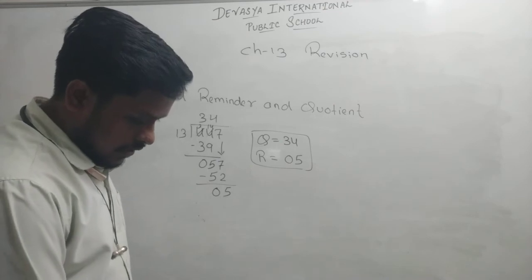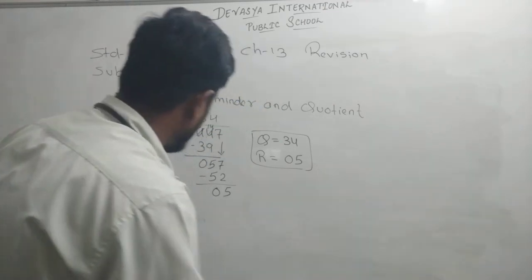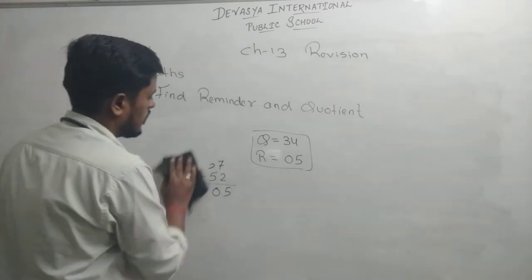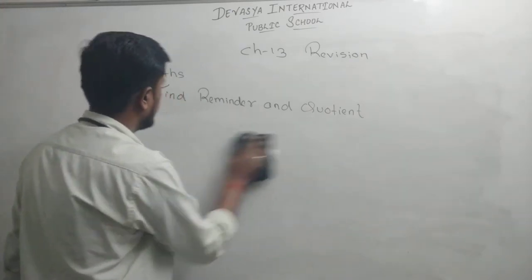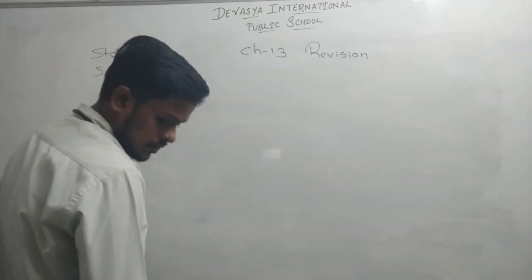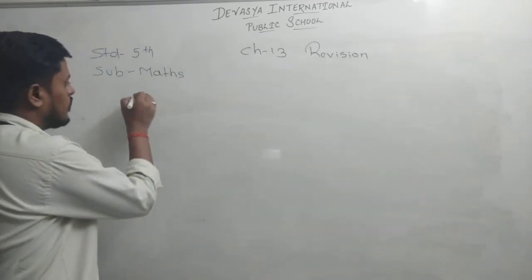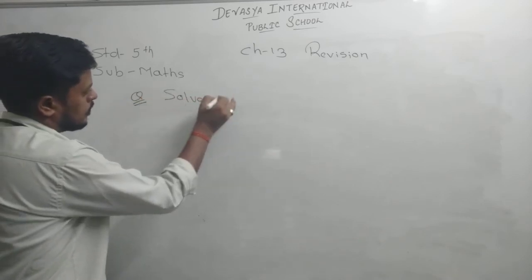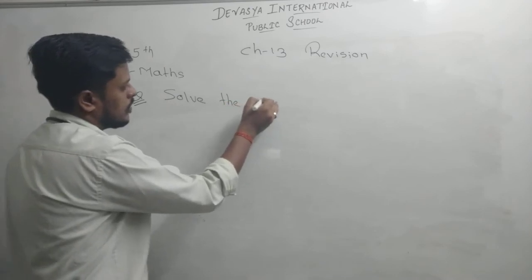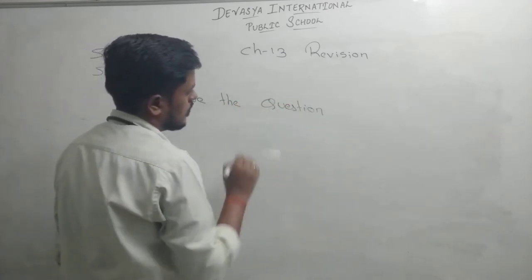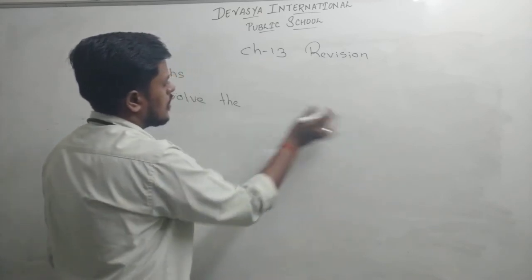Okay. So now one more question मैं आपको करवा दूं जो हमने सवाल का क्वेश्चन में किया था. Now solve the question. A question, or we can write solve the problem.